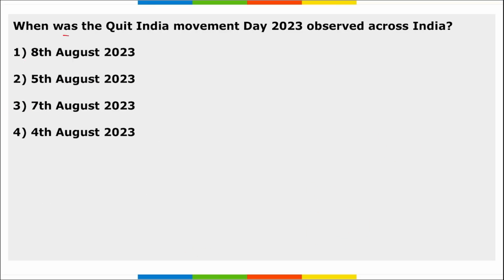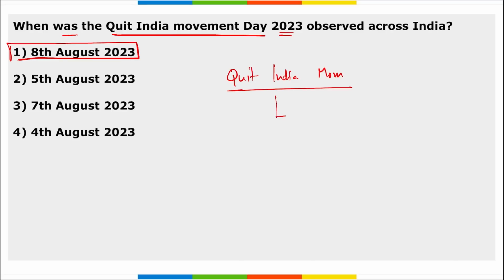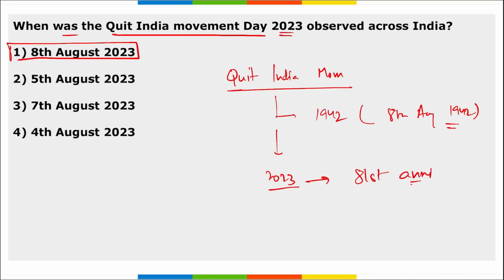Next, when was the Quit India Movement 2023 observed across India? So remember, it was 8th of August, right? We observe this day as the Quit India Movement. And this Quit India Movement, when was this launched? This was launched in 1942, that is on 8th of August 1942 it was launched. And remember, in 2023 we will be observing the 81st anniversary of this Quit India Movement. This movement is also known by the name August Movement.